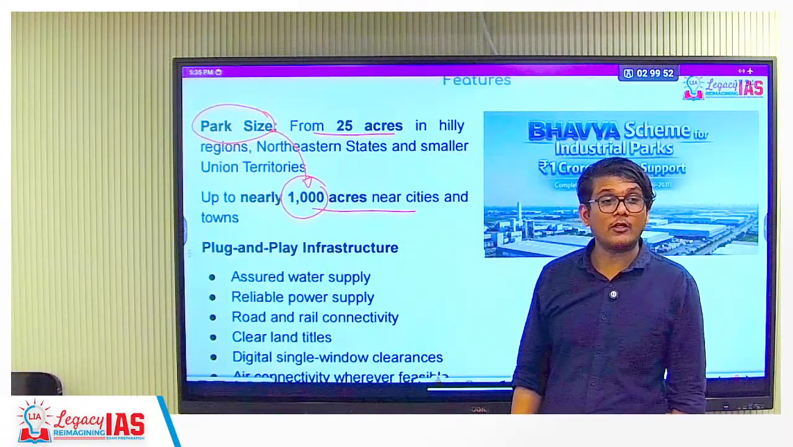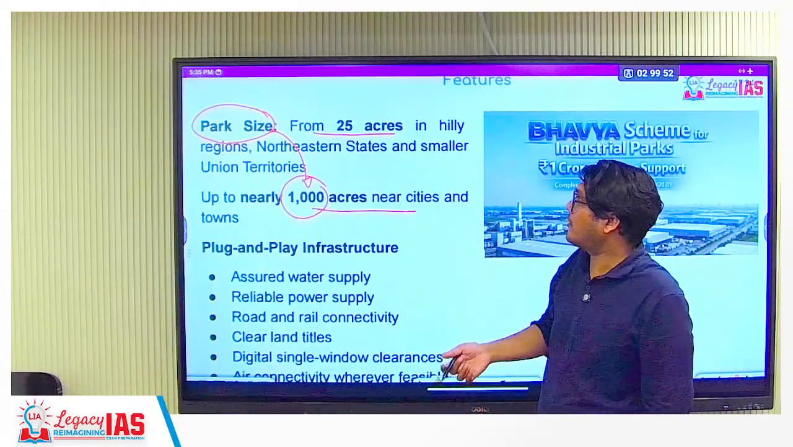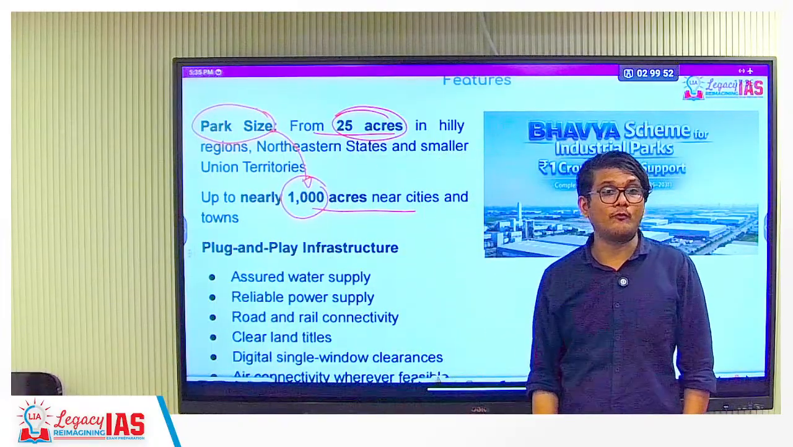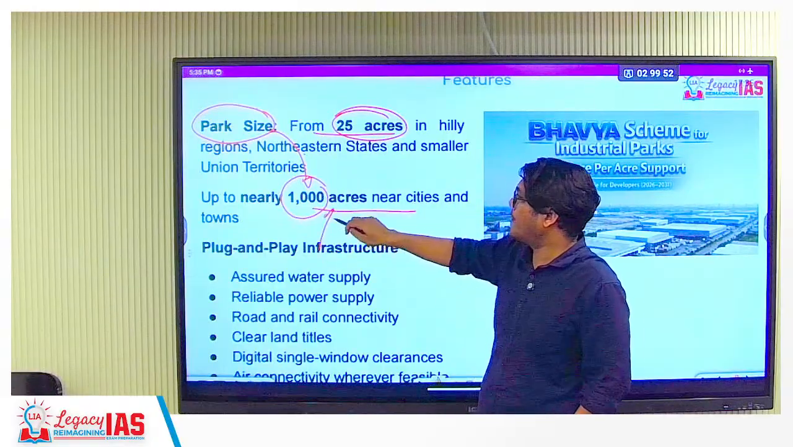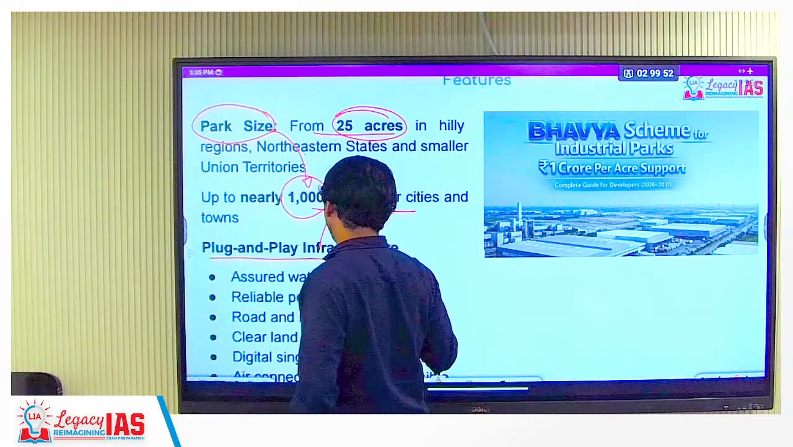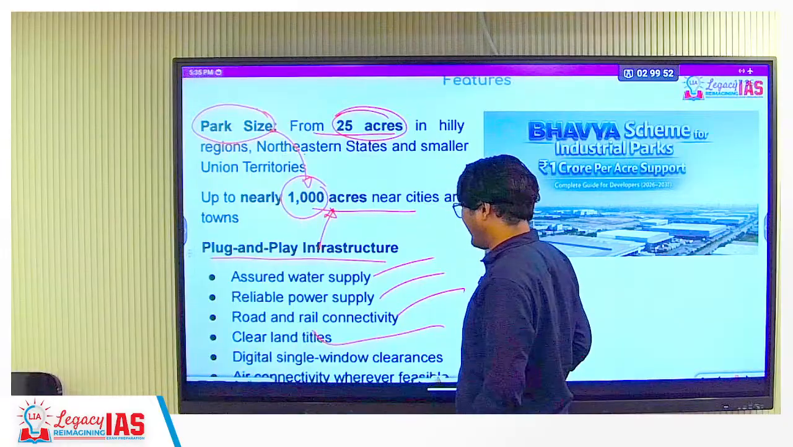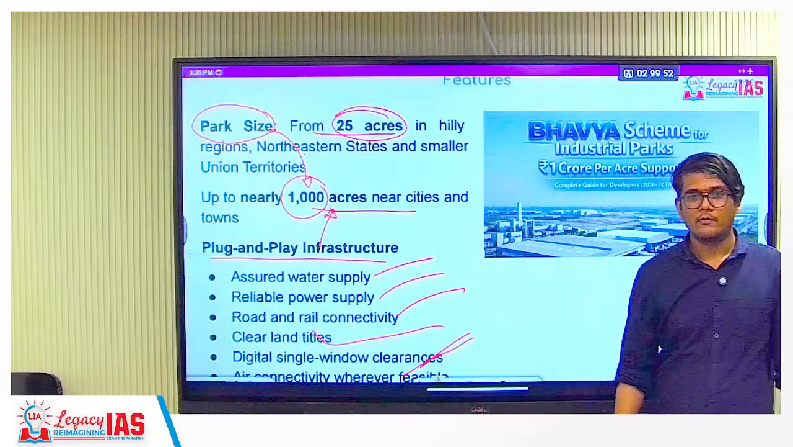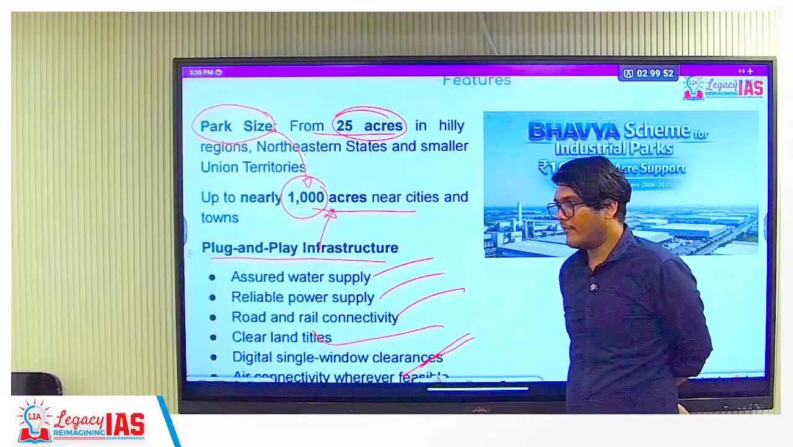Okay. Every time you read these facts, think how the question can be framed. The question can be framed that the park size would be up to 25 acres. No, that is just the starting point. It can go up to 1000 acres as well. So plug and play infrastructure means assured water supply, reliable power, road and rail connectivity, clear land titles, digital single window clearance, and air connectivity wherever feasible, connectivity to the airports and roadways. That is what is provided.